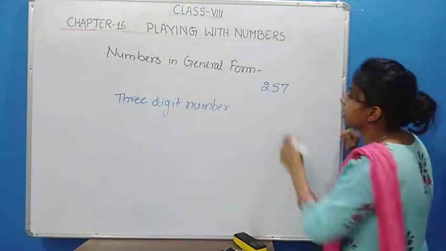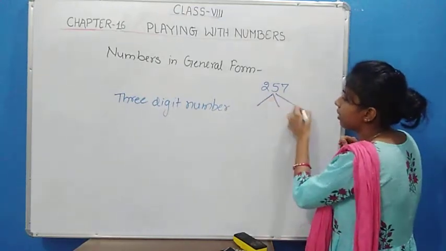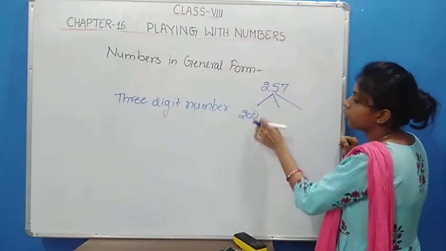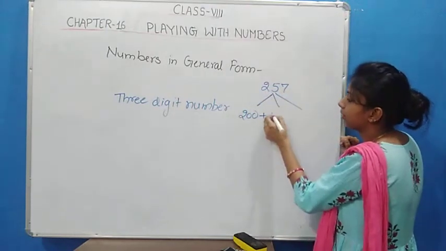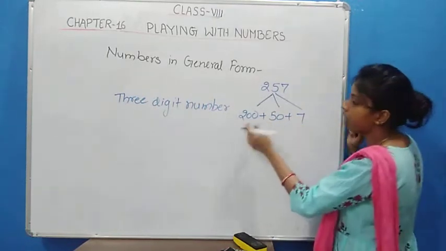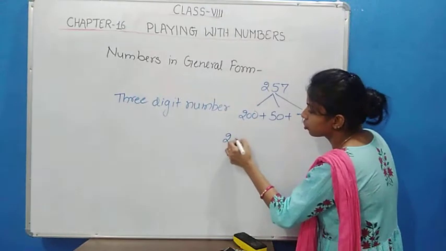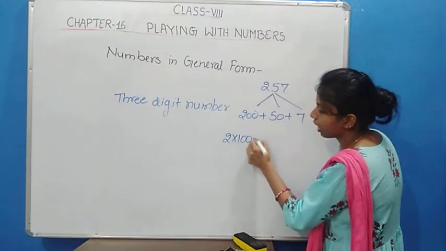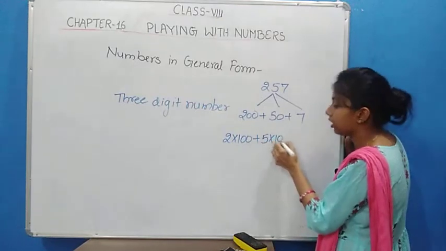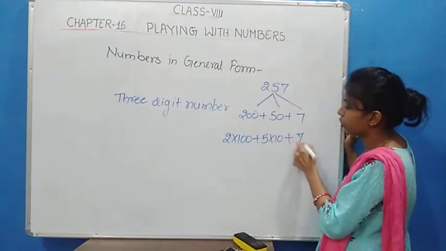So we can write this number as 200 plus 50 plus 7. Now this 200 can be written as 2 into 100, this 50 can be written as 5 into 10, and this 7 is going to be 7.